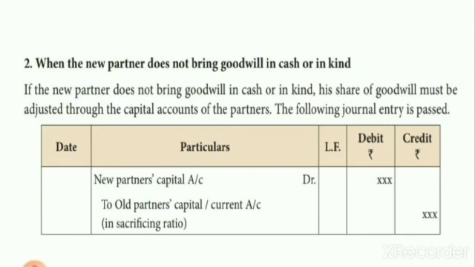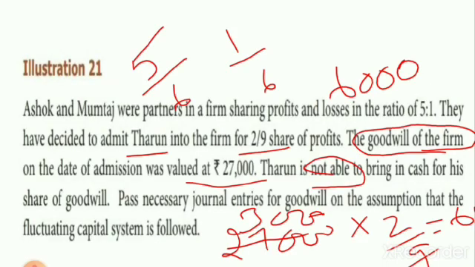Who are the old partners? Ashok and Mumtaj. So credit Ashok's capital account and Mumtaj's capital account in the sacrificing ratio. If you want to calculate the sacrificing ratio, you need two things: the old ratio and the new ratio. Here we have the old ratio 5:1, but they didn't give the new ratio. So the first option is ruled out. The second option is the proportion of shares sacrificed, how much Ashok sacrificed to Darun and how much Mumtaj sacrificed for Darun. That also is not given here. So both options are not available.